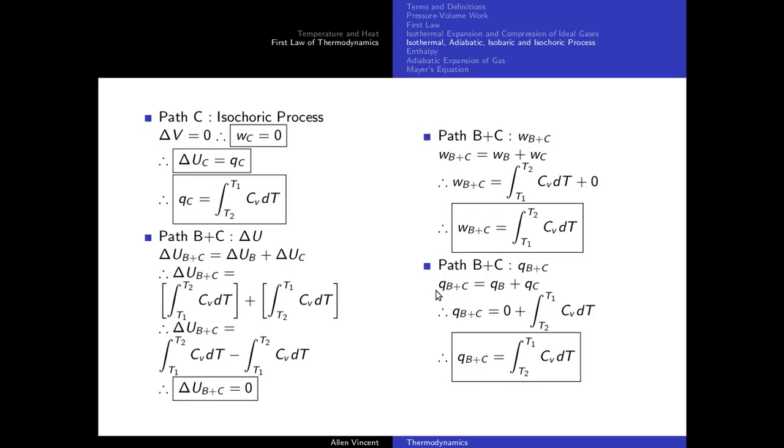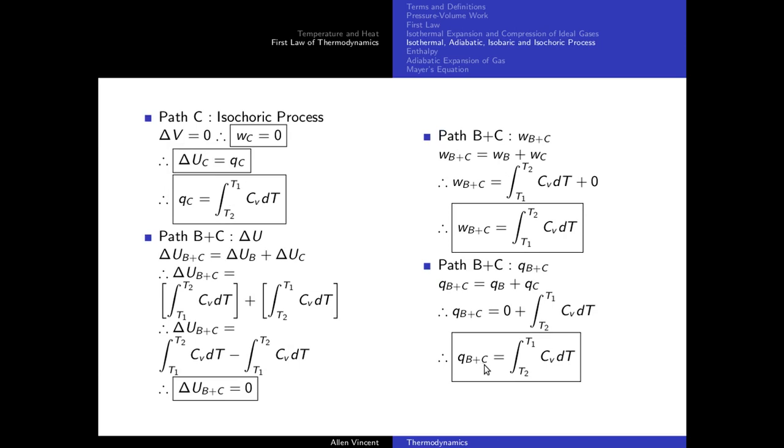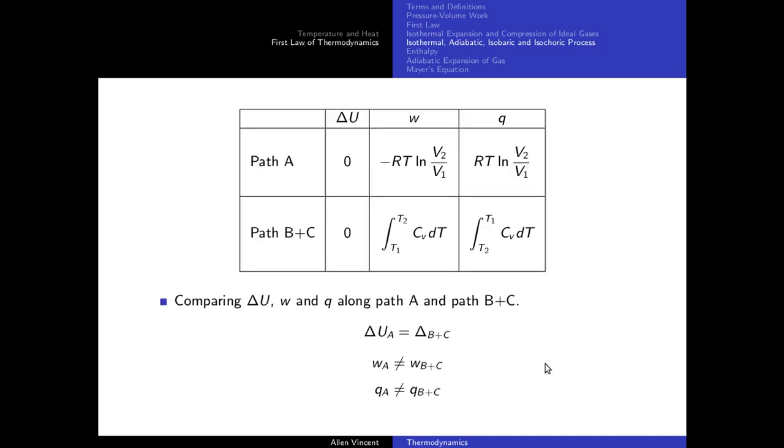Okay, same thing I will be able to establish with heat. So if you go through this, QB is an adiabatic process. So QB was 0, QC here we got this expression. Now what was QA? RTL and V2 by V1. QB plus C is something else. So if I can summarize it in this table, along path A, change in internal energy is 0. Work done is this expression, heat is this expression.